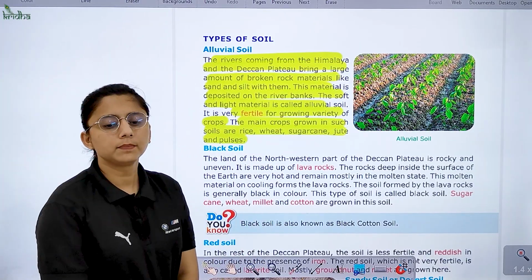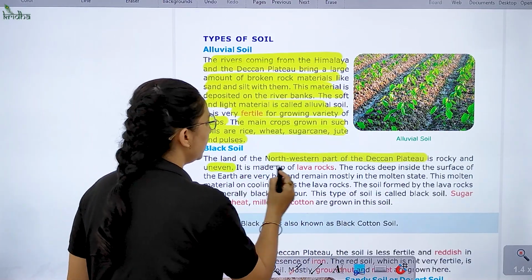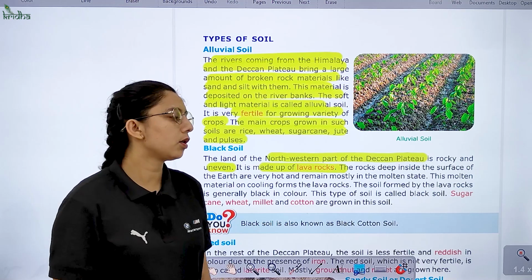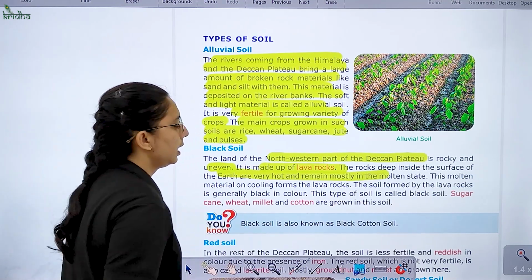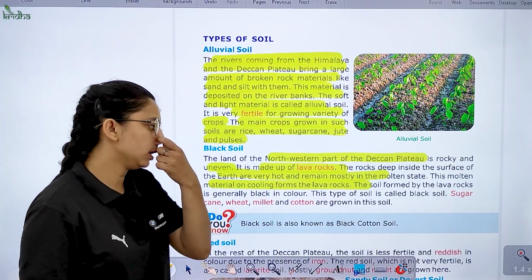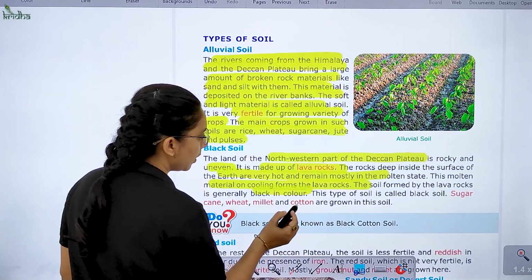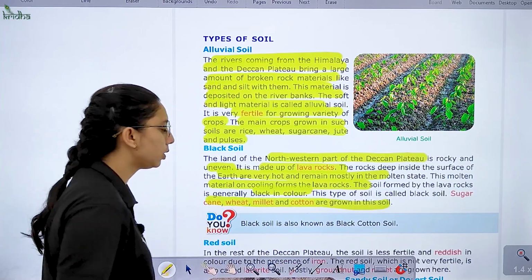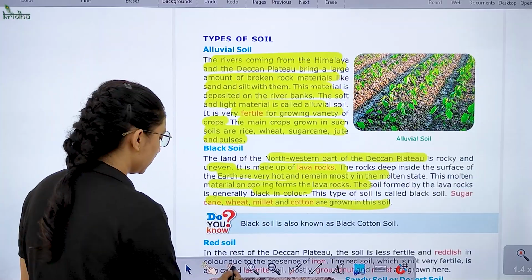Next is black soil. It is the land of the northwestern part of the Deccan Plateau. Rocky, uneven, made up of lava rock. The rock deep inside the surface of the earth is very hot and remains mostly in a molten state. On cooling it forms lava rock. The soil is formed by the lava rock and is generally black in color. This we call black soil. Sugarcane, wheat, millet and cotton are grown. Black soil is also known as black cotton soil.